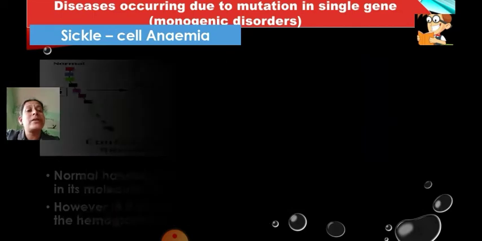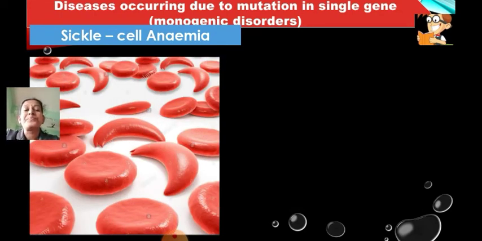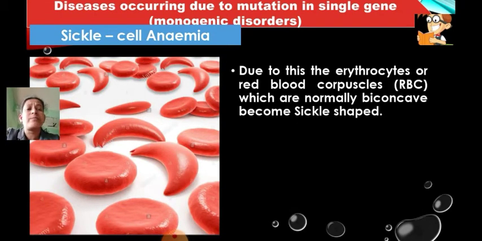A normal red blood cell has a biconcave shape, concave on both the sides. Because of this, they can move inside the arteries very nicely, in the blood vessels, without any obstructions.